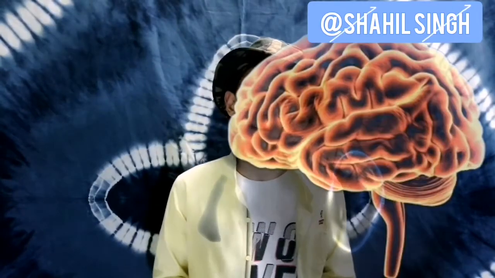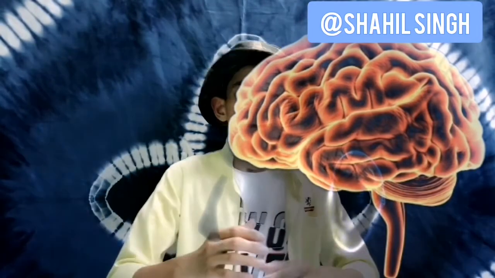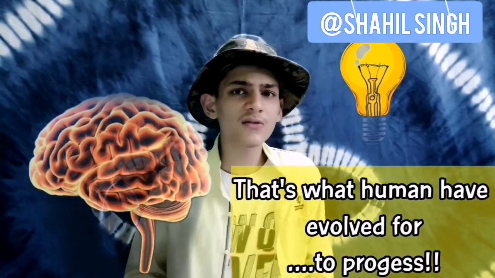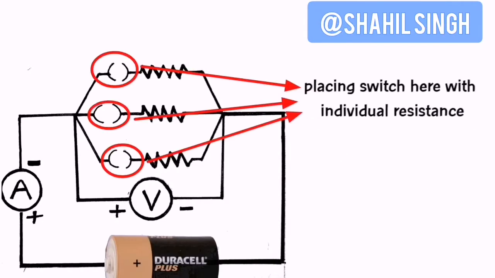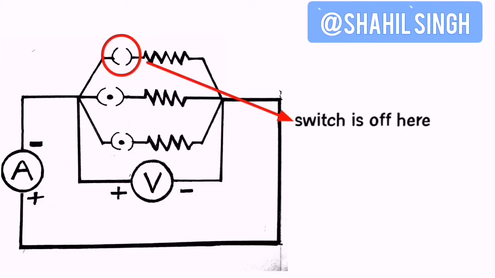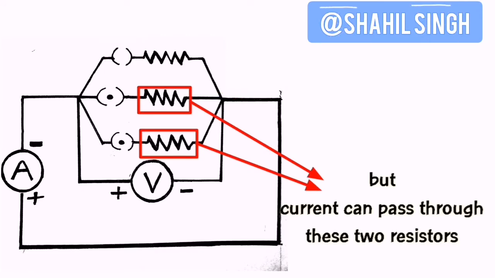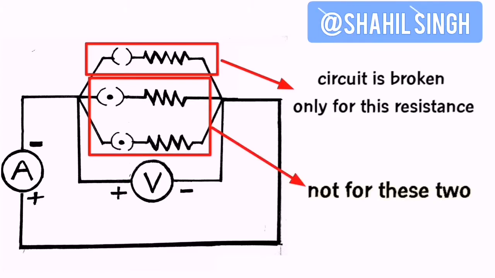But human brains are so well designed for a curious mind, wherever humans put their efforts. So let us turn our curious mode on, and let's see what happens when, in place of here, we place three switches individually with all those resistors. And when I turn one of those switches off, the other two appliances, or the other two resistors, still receive current, because the circuit is broken only for that particular resistance, not for these two resistances.